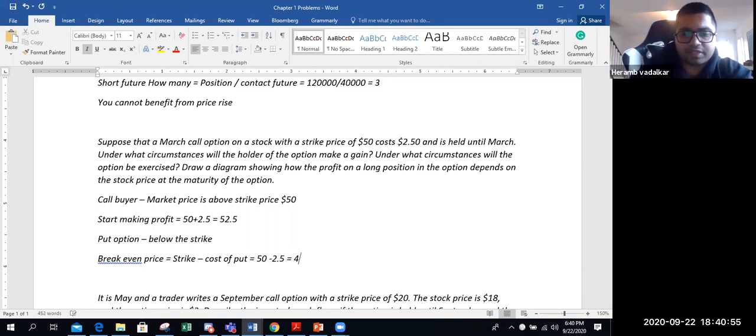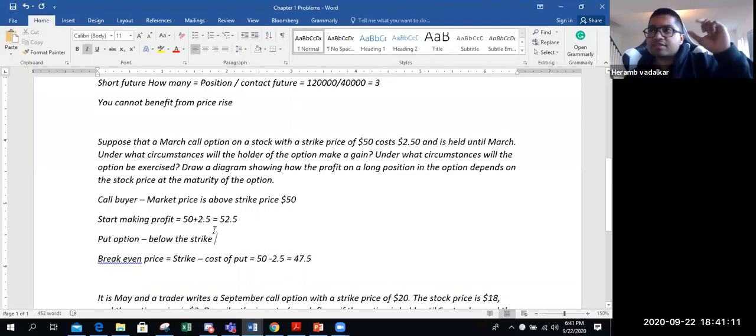So it will be 47.5. So you have to always look at problems, whether a call option is given or a put option is given, and solve the problem accordingly. Break-even point for call options is strike price plus cost of option. Break-even price for put option is strike price minus cost of option.